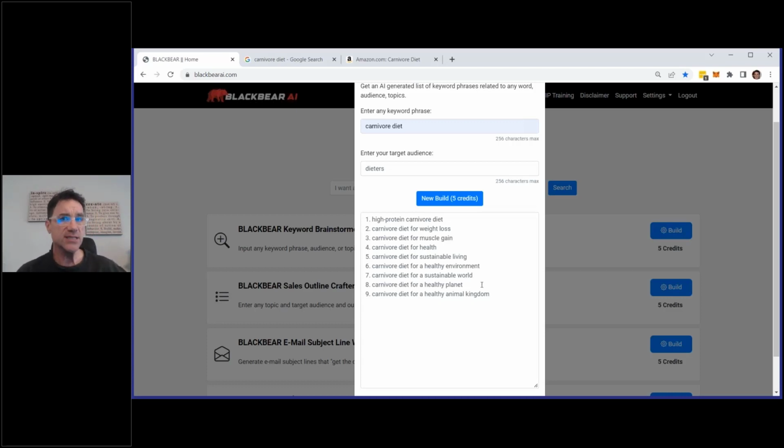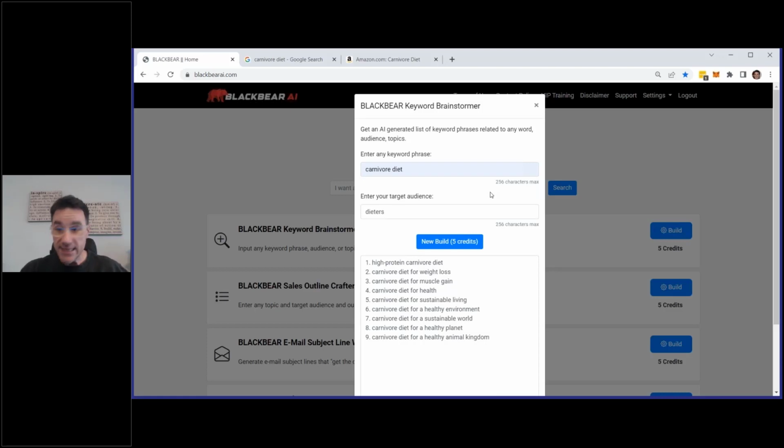Now, this is just about the keywords. This is concepts. These are ideas, things you can write about. It's right there, literally less than 5 seconds.